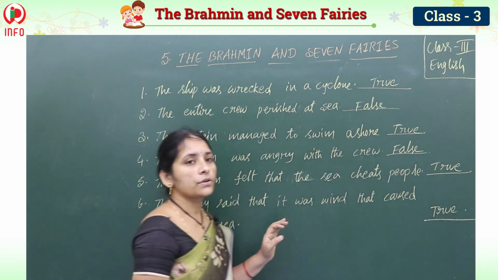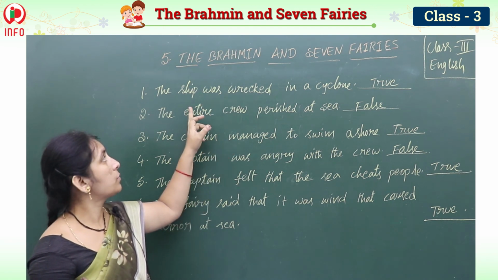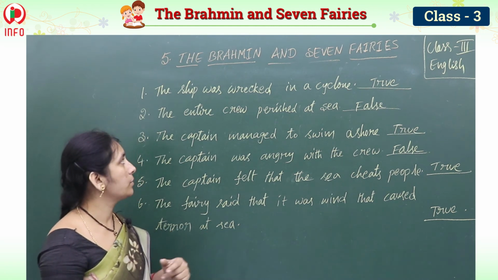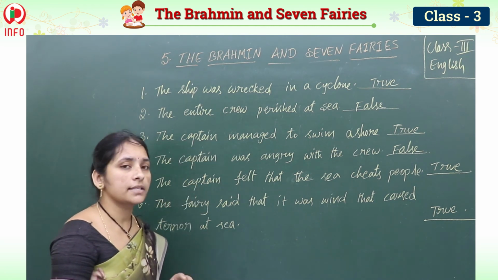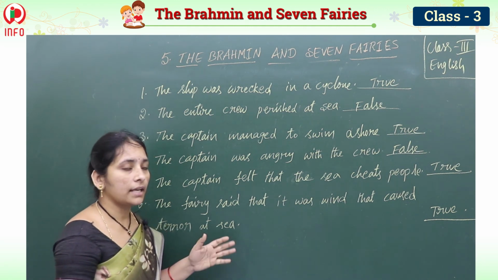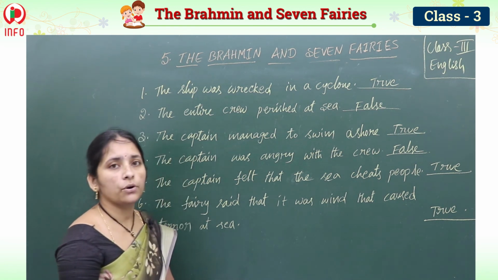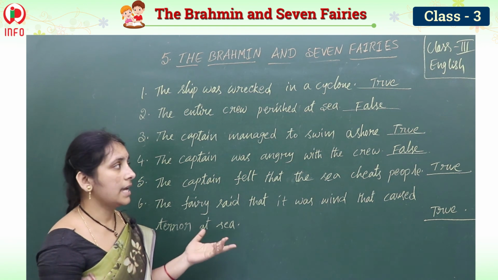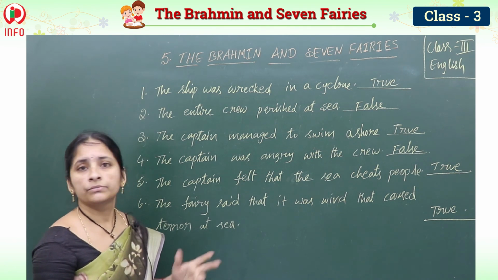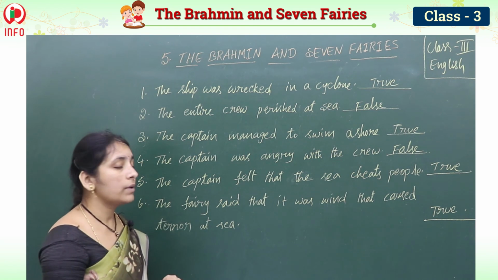Okay children, so from the paragraph, the first one is the ship was wrecked in a cyclone. Yes, it happened, that's why true. The entire crew perished at sea. No, mainly the captain is here, not the entire crew, so it is false. And the captain managed to swim ashore. Yes, that's why it is true. And the captain was angry with the crew. No, he was not angry with the crew, he was angry with the sea, so it is false.